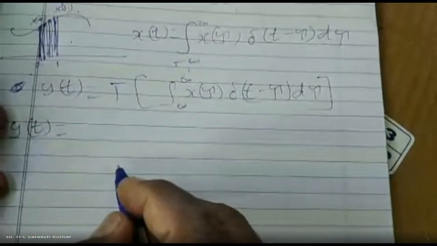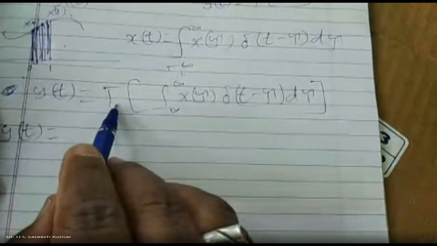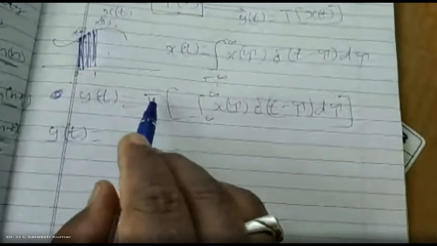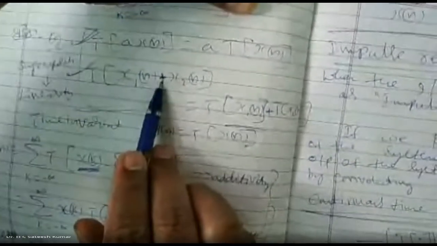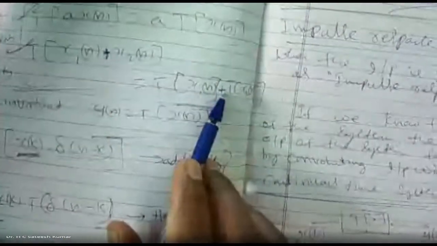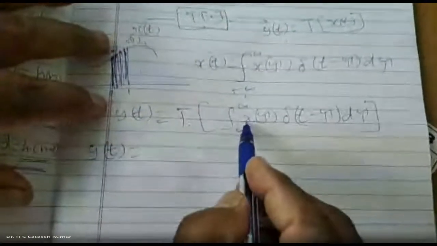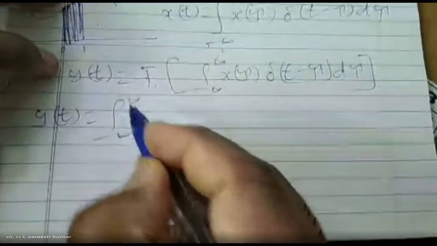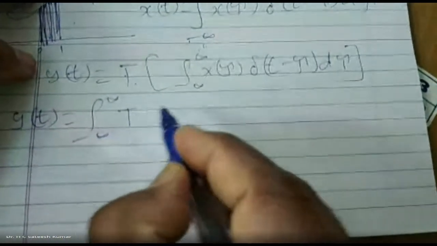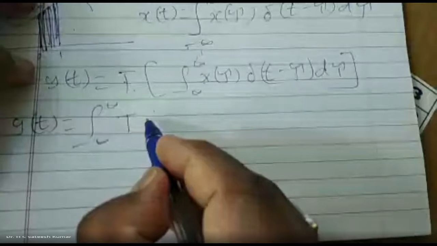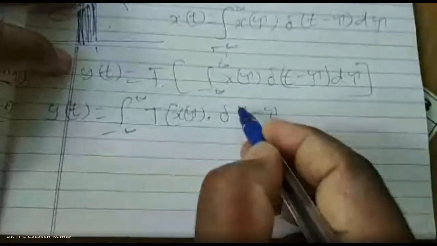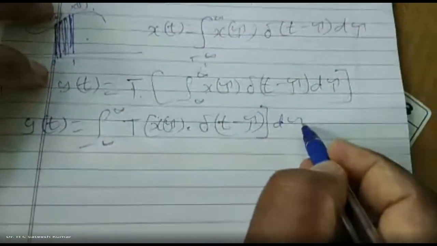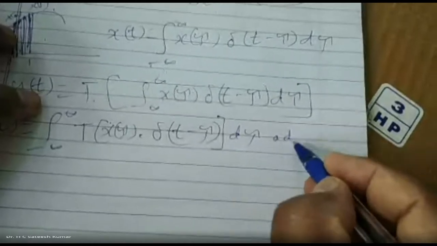Y of t is equal to, first you apply the additivity property. Additivity means T is outside, summation is inside, and summation means integration. Now I take the summation outside and T inside. So y of t is the integration from minus infinity to plus infinity of the transfer function of x of tau into delta of t minus tau d tau. This we call additivity.